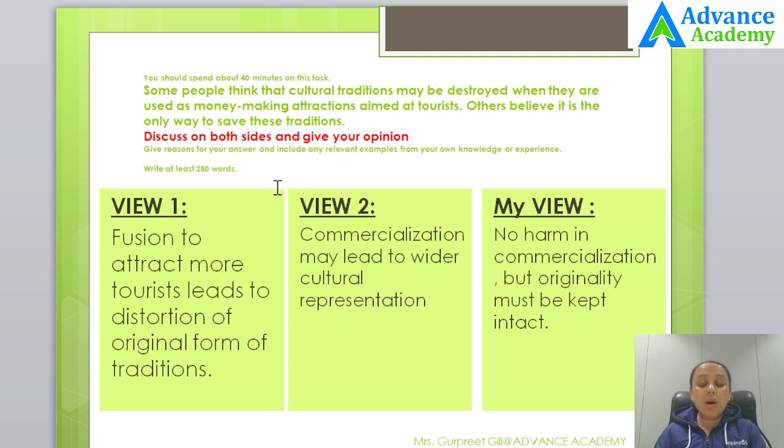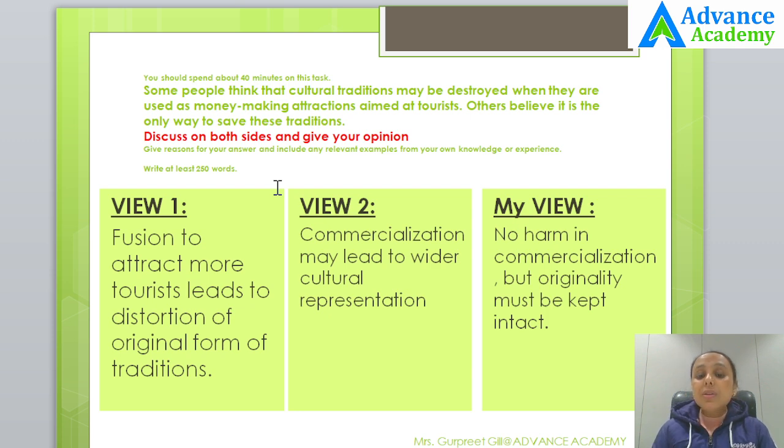So, what they're talking about is that if a society has some kind of old traditions, then they might use them to show them to the tourists so that they can earn some money in the form of entry tickets to those shows from the tourists. Some people find it a good idea, other people think that it is bad.